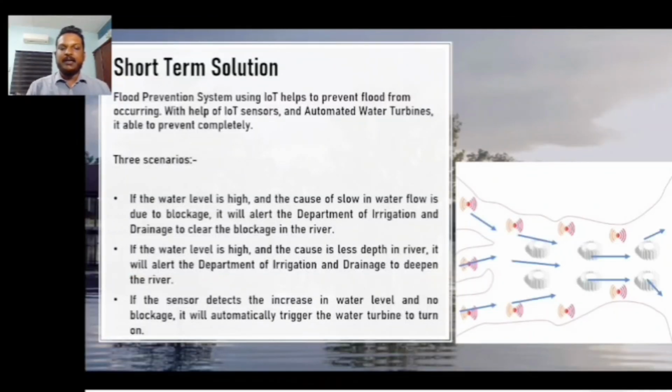So in summary, with the help of this system, it enables clearing the blockage, which is internal and external, and it also works simultaneously by automatically turning on the water turbine, which will speed up the water flow in the river basin. So with this, the flood disaster can be totally overcome and prevented.